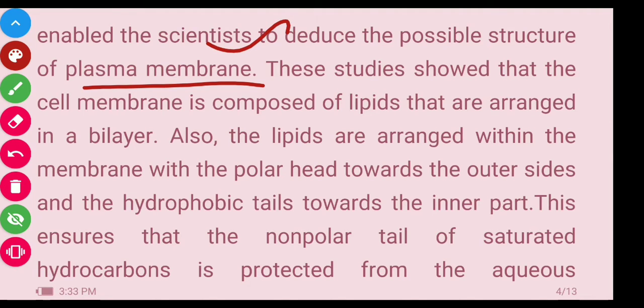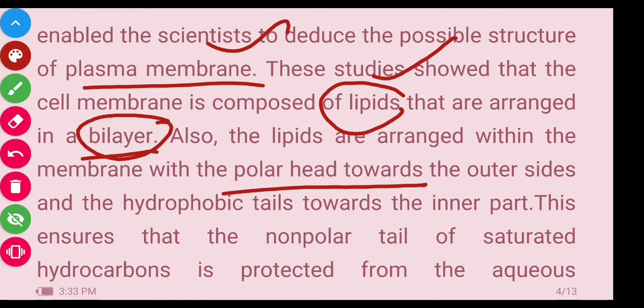This study shows that the cell membrane is composed of lipids. And the study shows that the lipids are arranged in a bilayer. The cell membrane is made up of lipids, and how are the lipids arranged? They are arranged in a bilayer, meaning two layers of lipids are present, and the lipids are arranged within the membrane with the polar head towards the outer side and the hydrophobic tail towards the inner part.